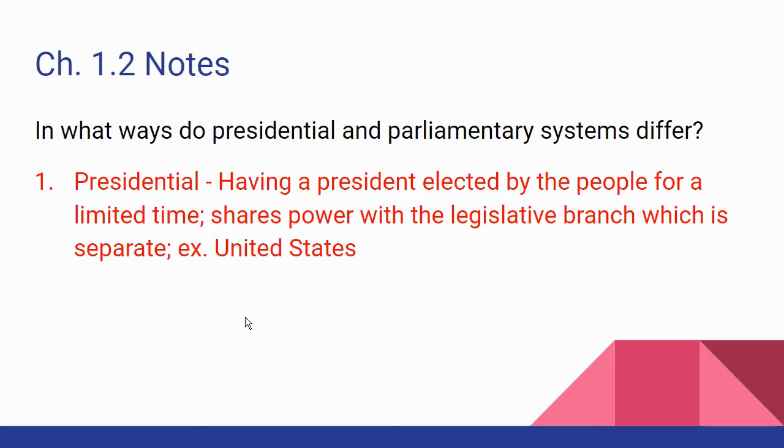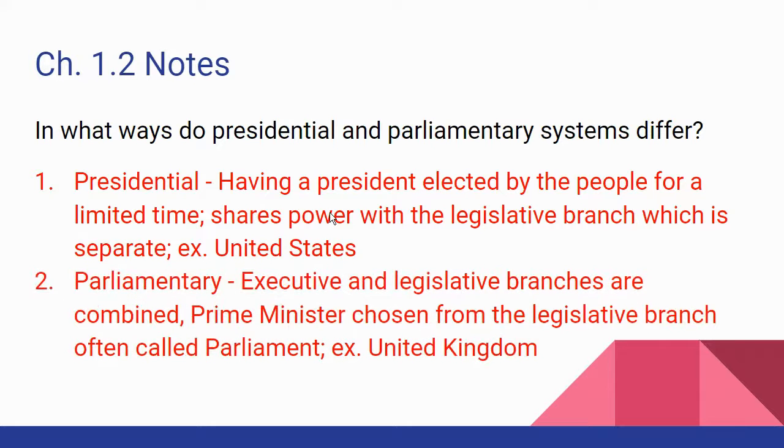Let me say that again. The presidential branch is completely separate from the legislative branch. The United States is a good example of that. We elect our president, and we also elect our senators and our representatives, but they don't elect each other, okay? And so they each have their own powers and their own authority, and they share power together.